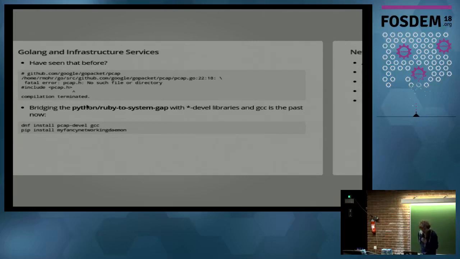Here, for instance, that's something you would see if you try to use pcap extensions for Python. And when you don't have the pcap devel libraries installed, you will get a message like this if you want to pull in your dependencies. GCC will try to compile an extension for Python, and it will just fail because you don't have the devel libraries installed. And how do you solve that normally? You pull in GCC, pcap devel libraries, and then you can finally add your application.